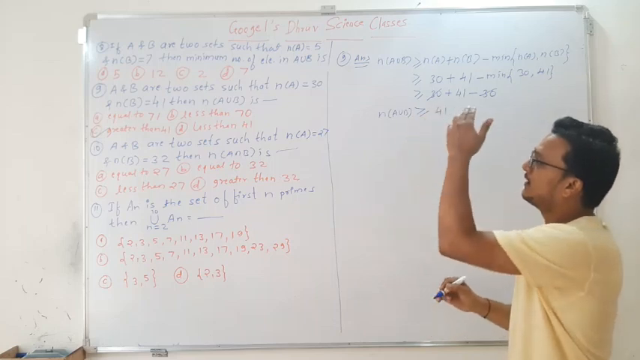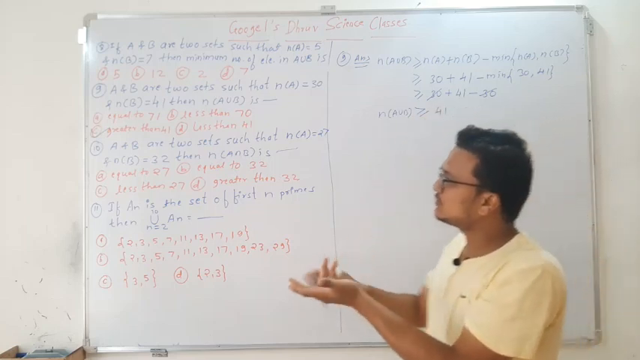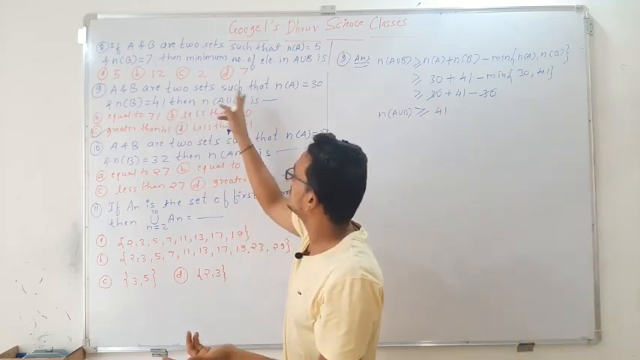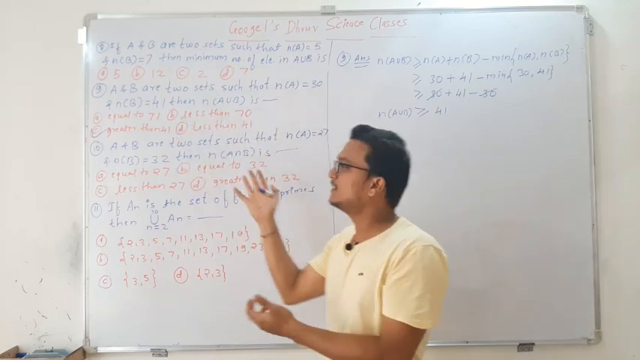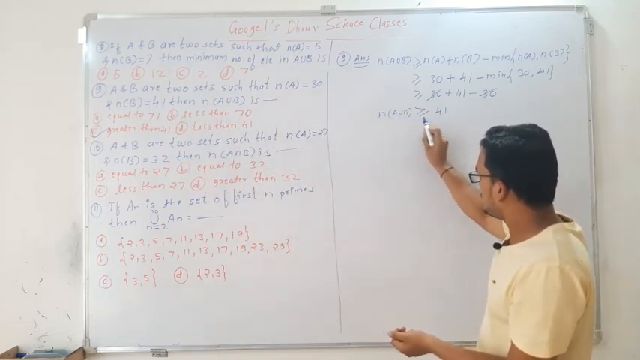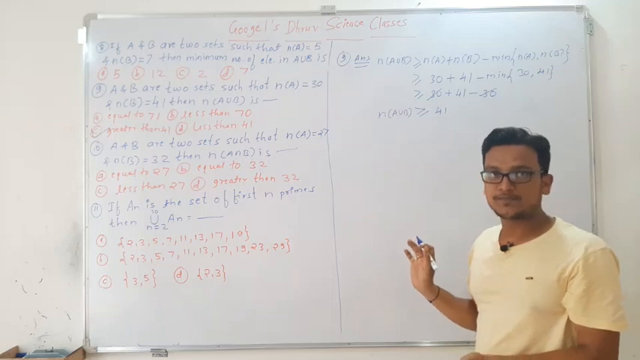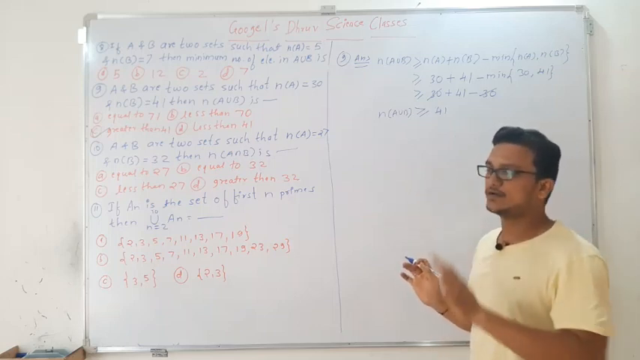The same question they may ask directly also. They will give the options directly: 71, 70, 41, 41. At that time you write n of A union B equals 41. So just to twist the question, they have done it like that.